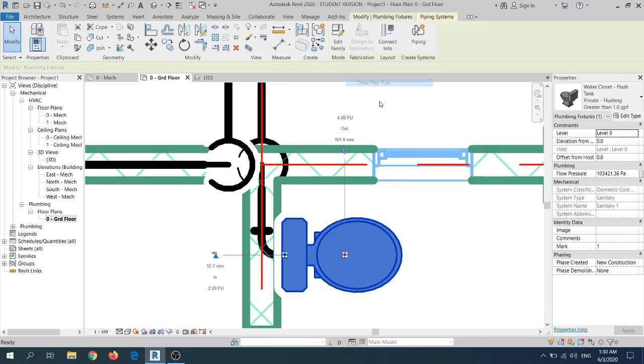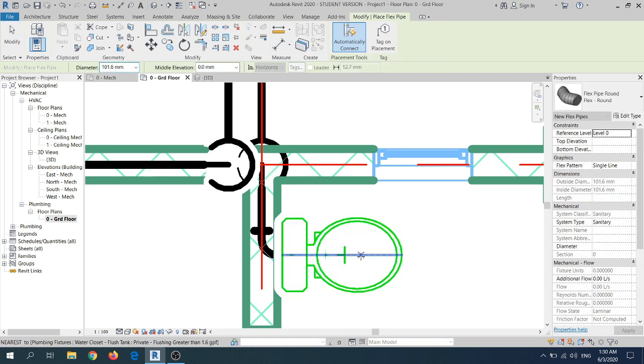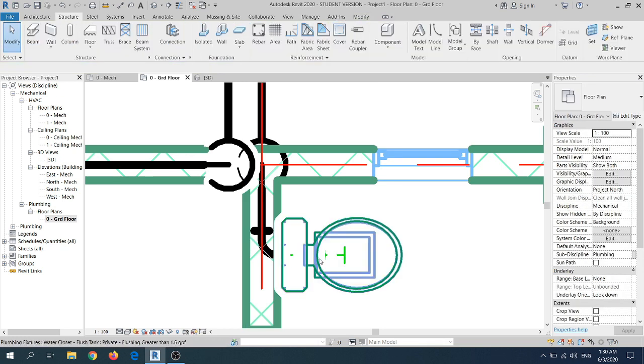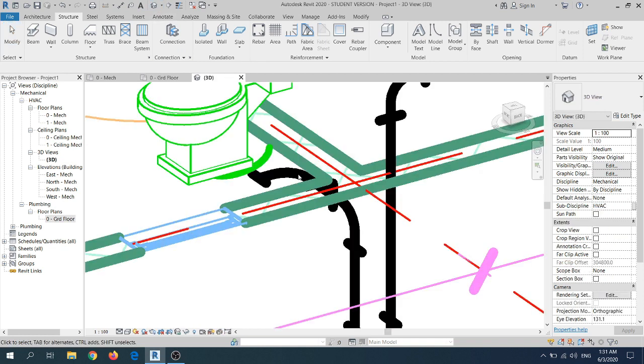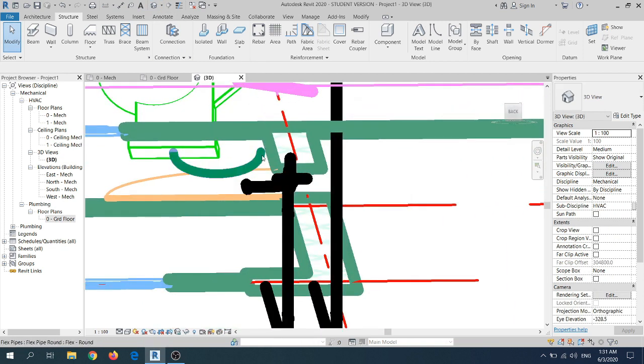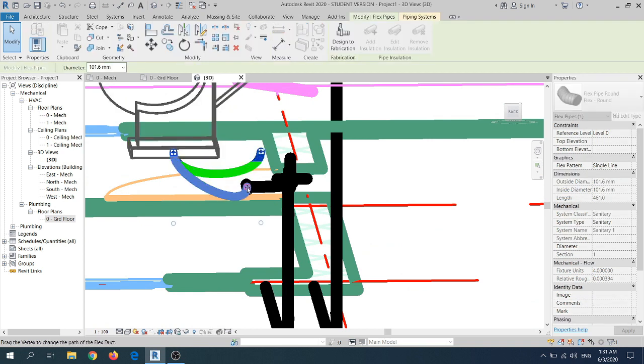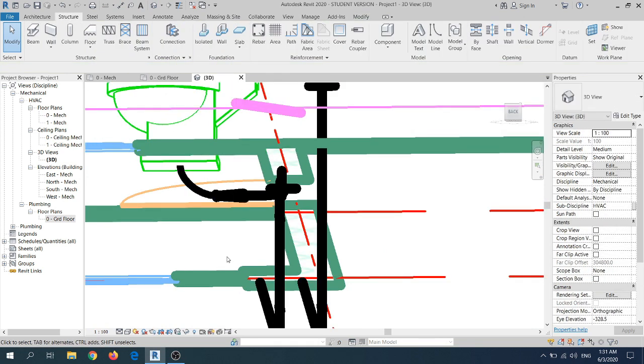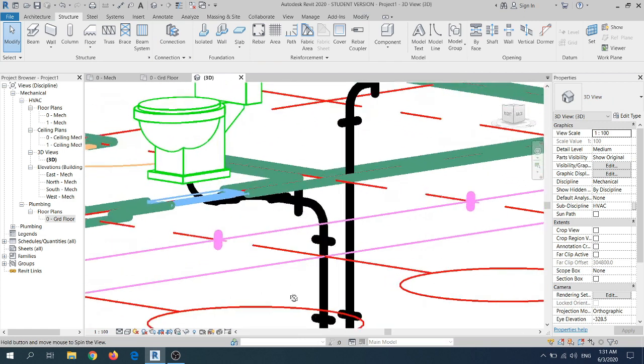Draw a flexible part and connect to the nearest pipe accordingly. View 3D, check that the connector is correct. If there are mistakes, adjust the pipe and connect it correctly. Then finally, you have the pipe connected accordingly.